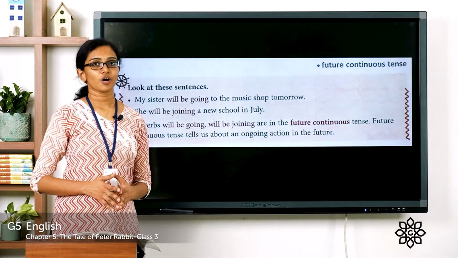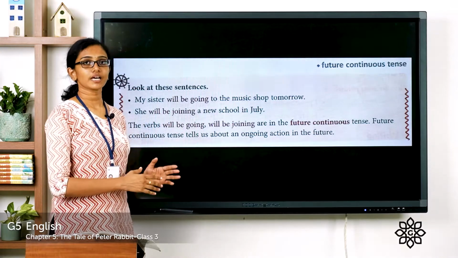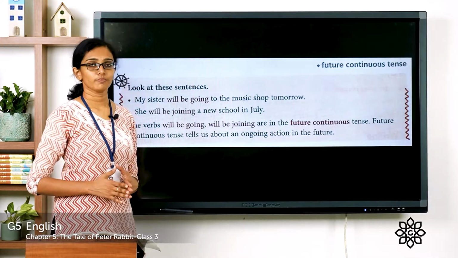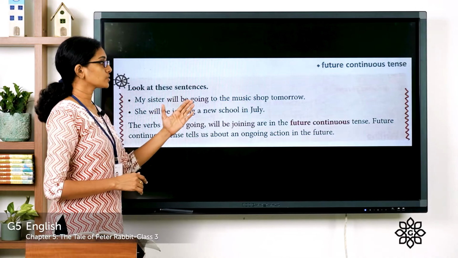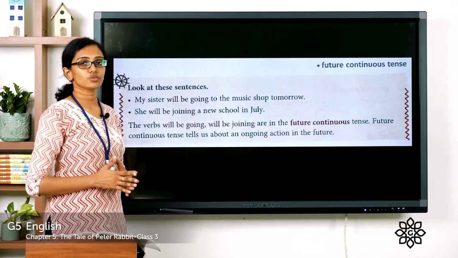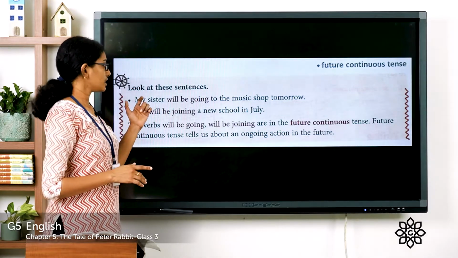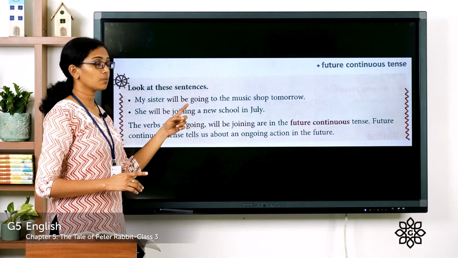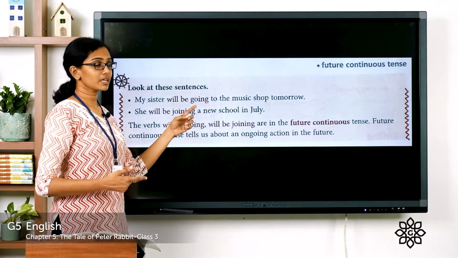So what is the general format for a sentence in future continuous tense? The subject plus will be plus the ing form of the verb plus the object. Like in these sentences, my sister will be going to the music shop tomorrow. She will be joining a new school in July. In the first sentence, my sister is the subject. Then that is followed by will be plus the ing form of the verb. Which is the verb given in ing form here?